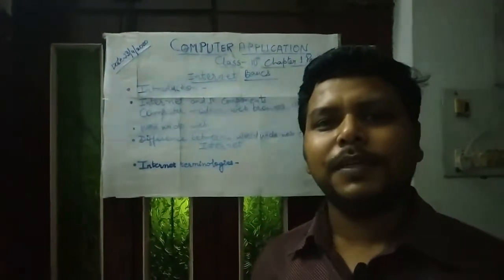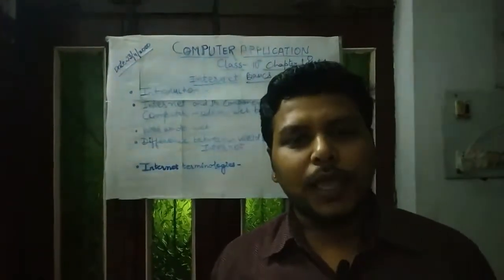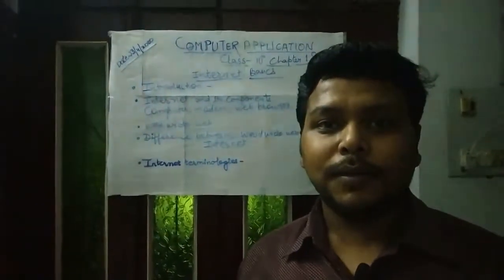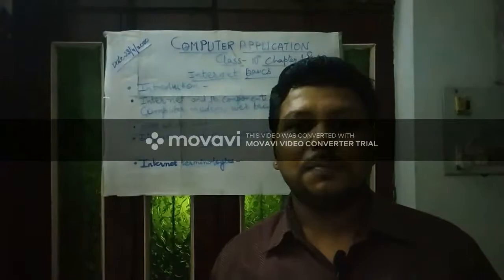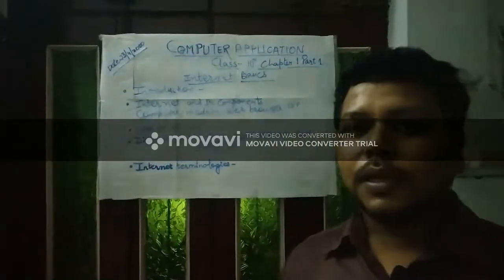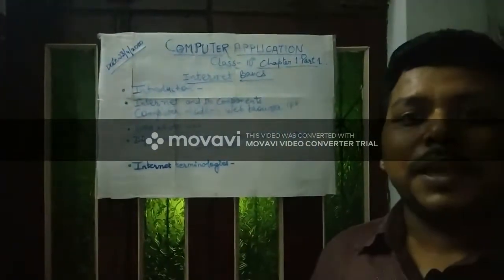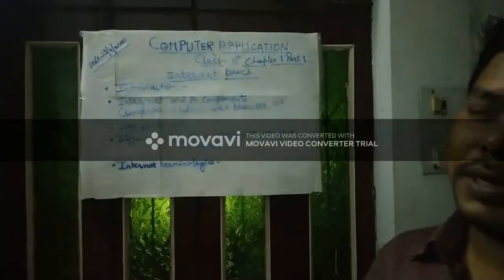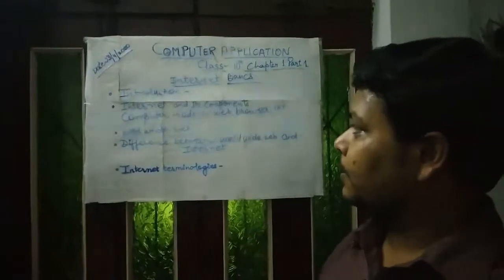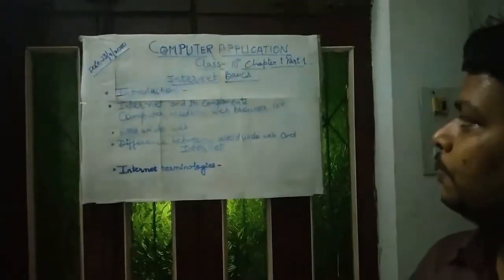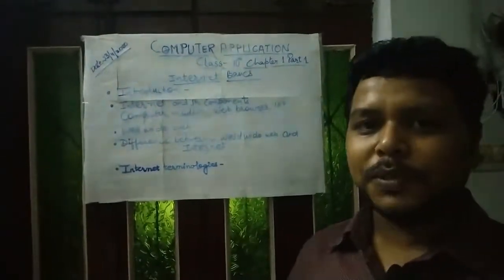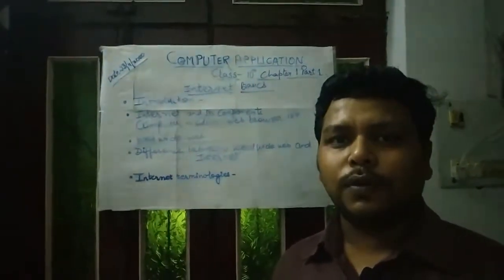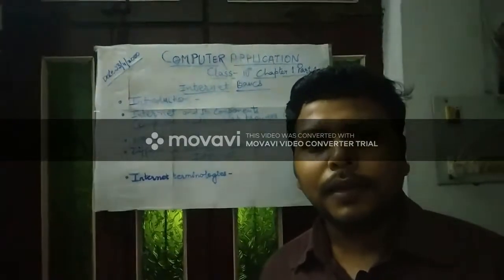The name of the chapter is computer basics. In this chapter we will learn about the internet. Means here we will learn about internet basics. The basics are its introduction, internet and its components, in which you will get the information about computer, modem, web browser, ISPs. These are the essential components which are used for accessing the internet.